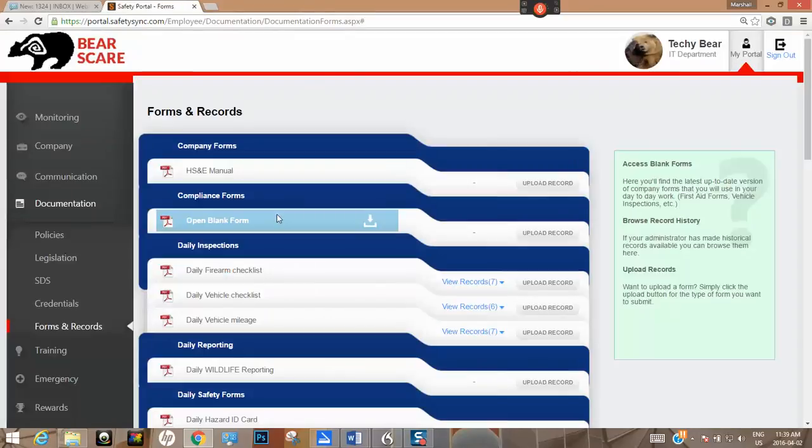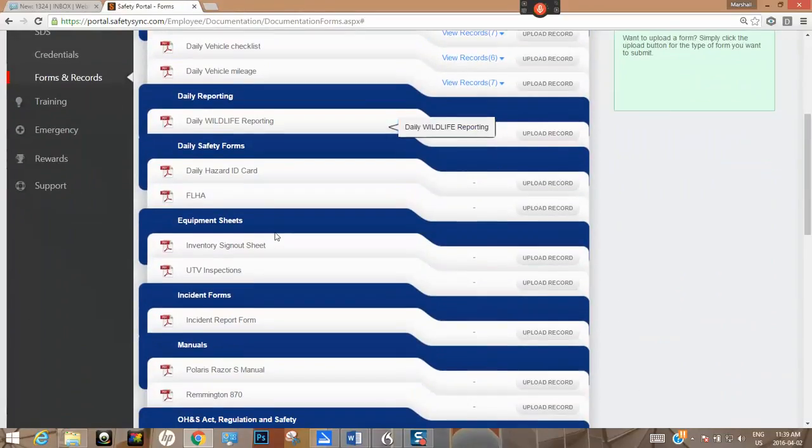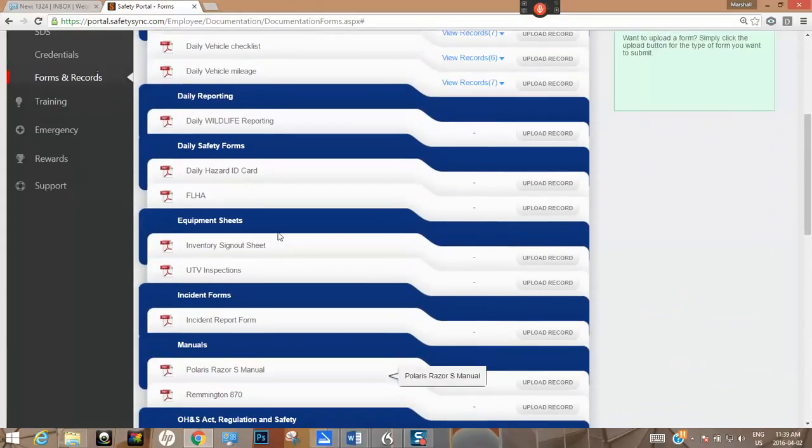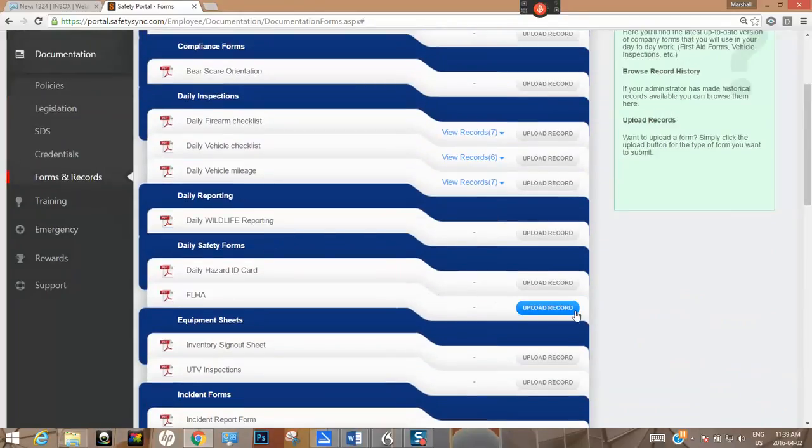FLHAs. Okay. So once again, that's our forms. Everything is here. And as you're playing with this, I just want to let you know, let's go back to FLHA. This is how, when you are active on the system, you will actually upload a record. Please do not upload any records while you are playing with this, okay?